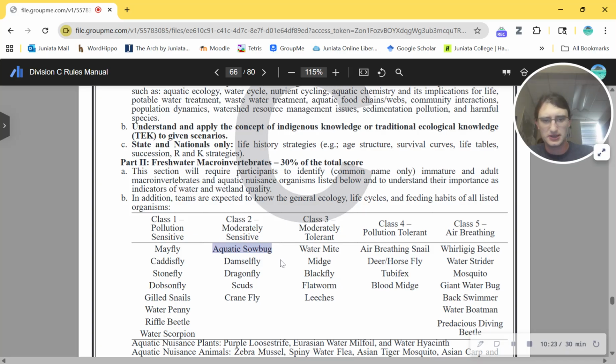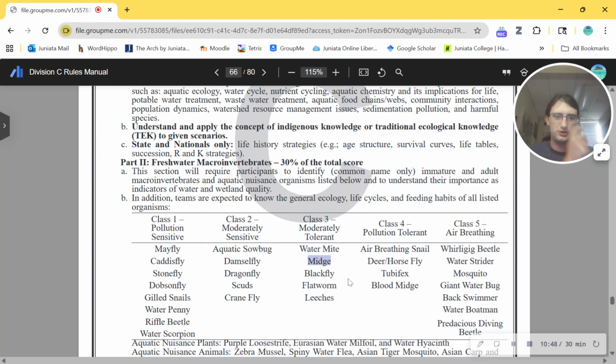Aquatic sowbugs, I think these are just isopods. I'm pretty sure. I wouldn't really call them moderately sensitive. Like we find them in not the best environments, but I don't know. What do I know? Moderately tolerant: water mite, midge, black fly, flatworm, leeches.